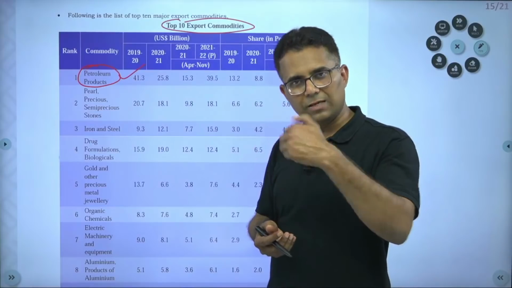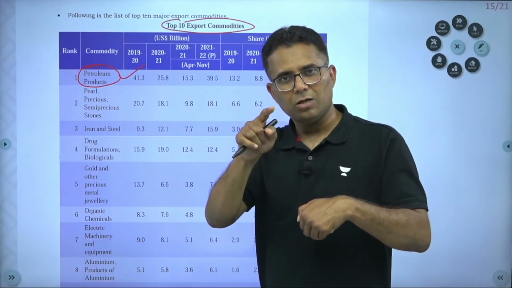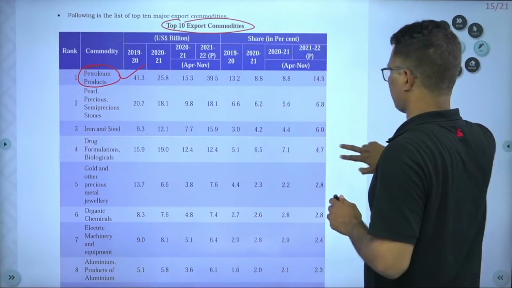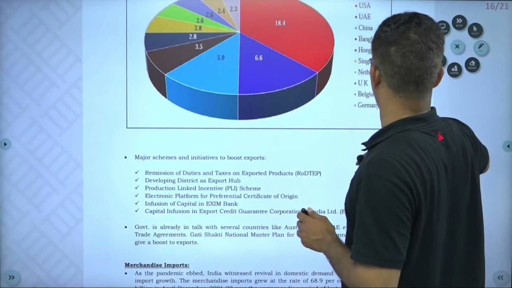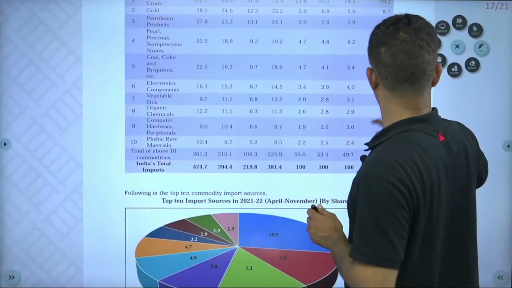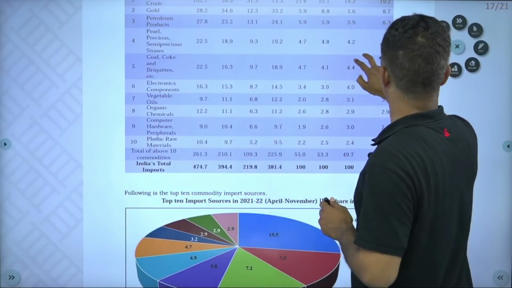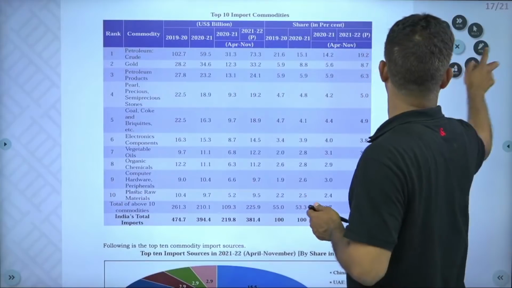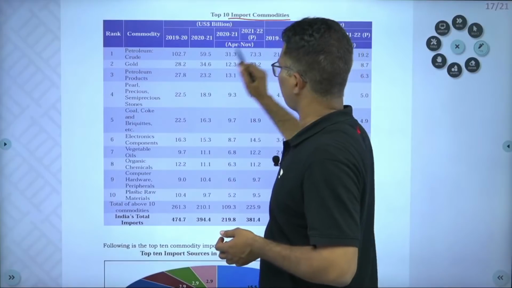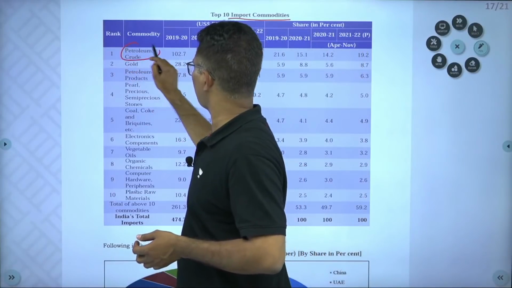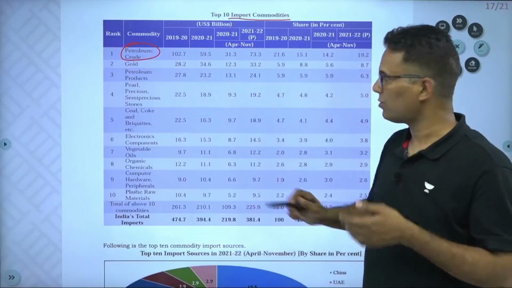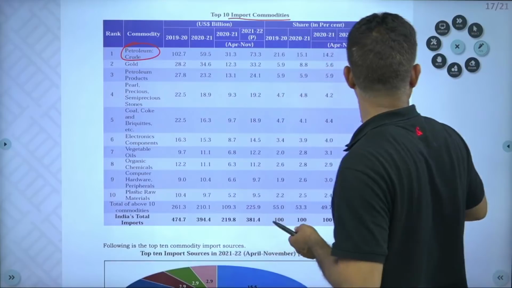And in the top 10 imports, you will see crude oil. There are other commodities that you can see, no need to go into all this detail.